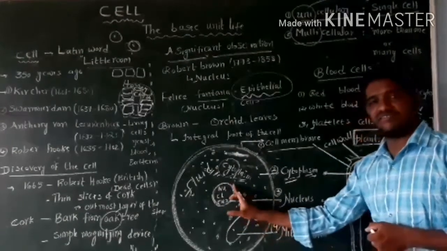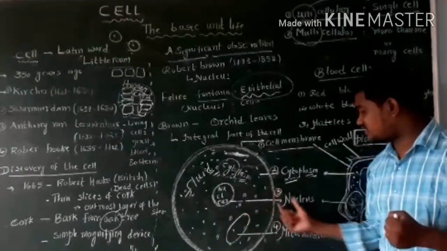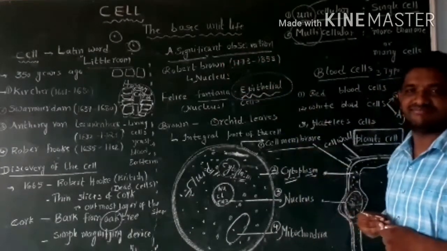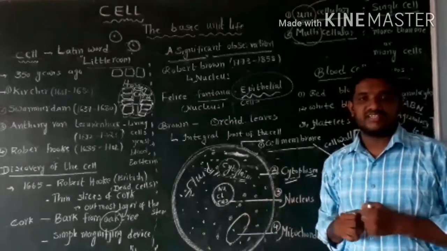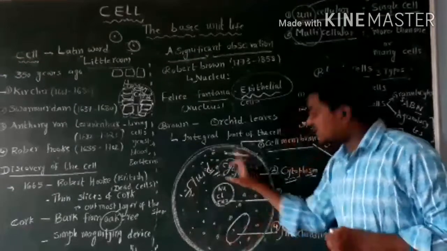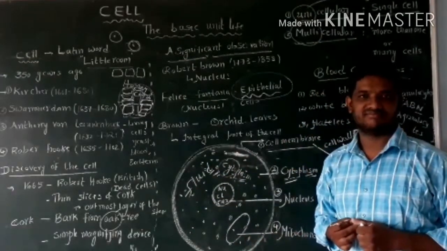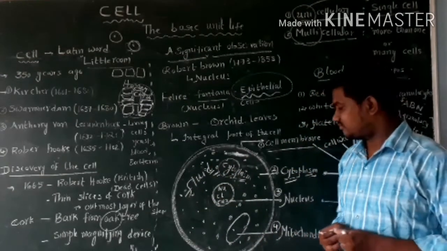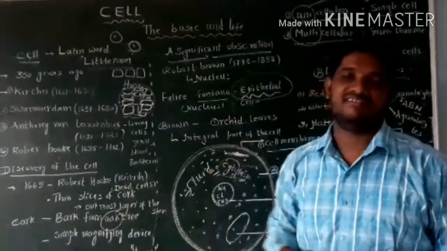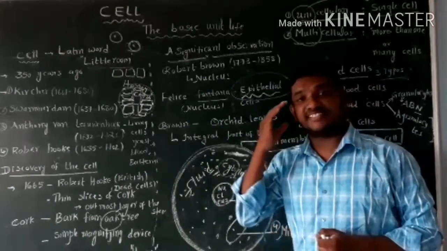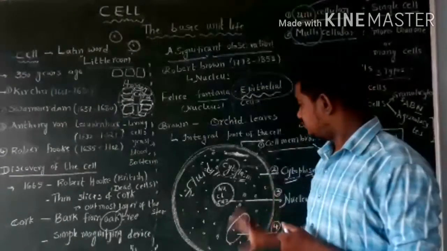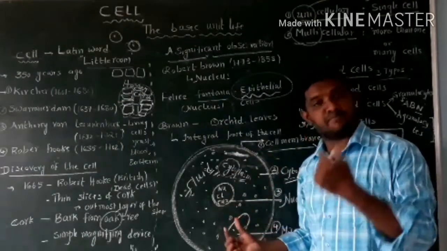A round dense body which is present in the center of the cell is called the nucleus. The nucleus was discovered by Robert Brown. It is the integral part, the main part, because it controls all the cell organs. So it is also called the heart of the cell or brain of the cell. Brain is important for us, heart is also important for us. Same like that, inside the cell, the nucleus is also important.